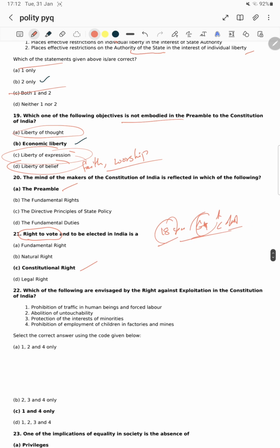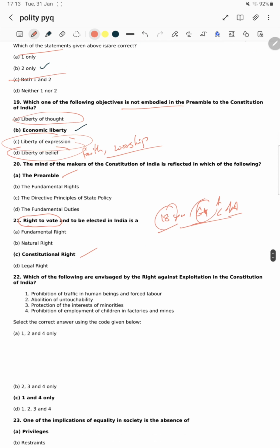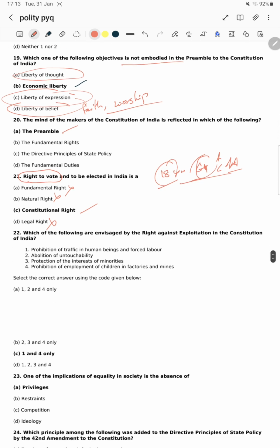Okay, on the right to vote, you have to see it this way: it is a constitutional right. It's not a fundamental right to vote. It is not also a natural right, sir. It is not even a legal right, it is a constitutional right, sir. Directly it is from the Constitution, we have our articles.